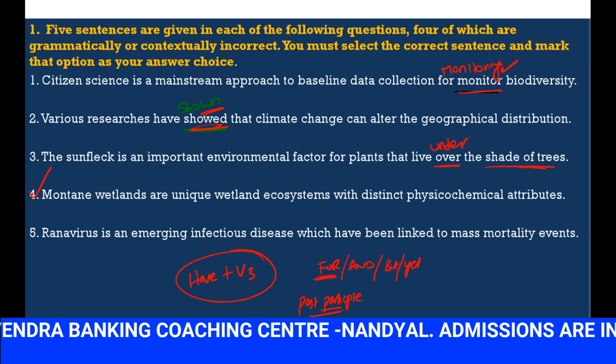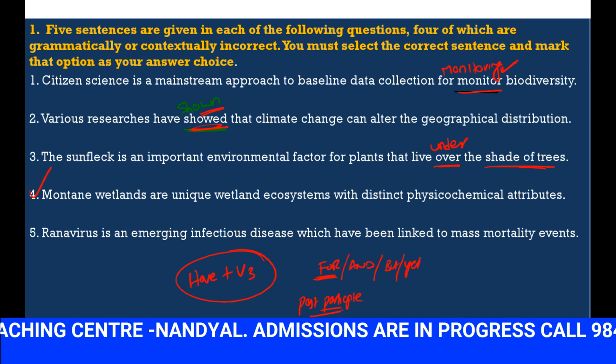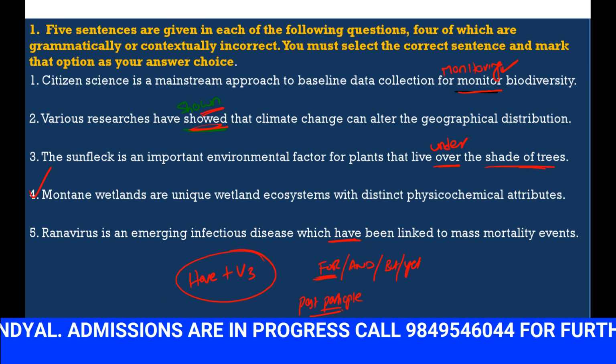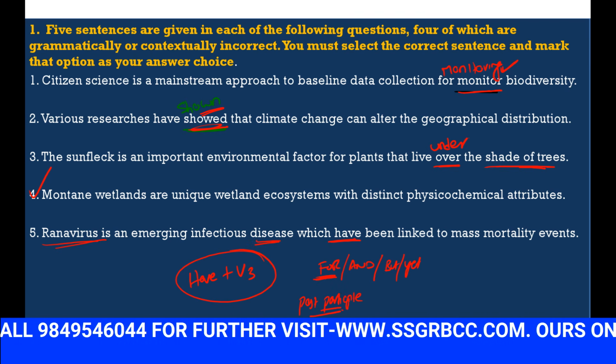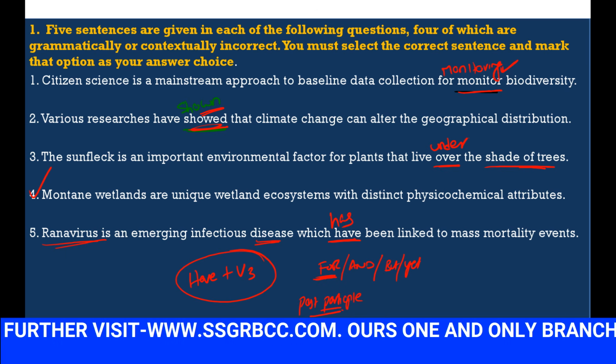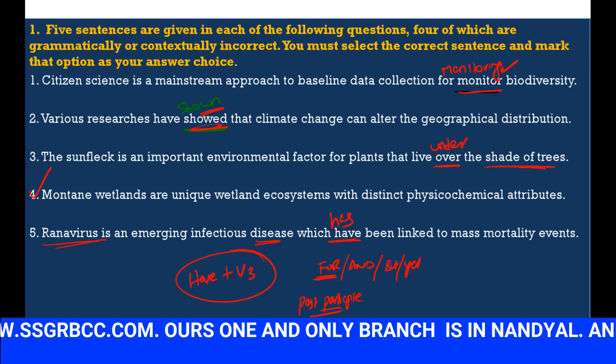Rana virus is an emerging infectious disease which have is incorrect. So we are talking about Rana virus and one disease, a singular disease. So we should use the word has. So have is incorrect, has is correct.